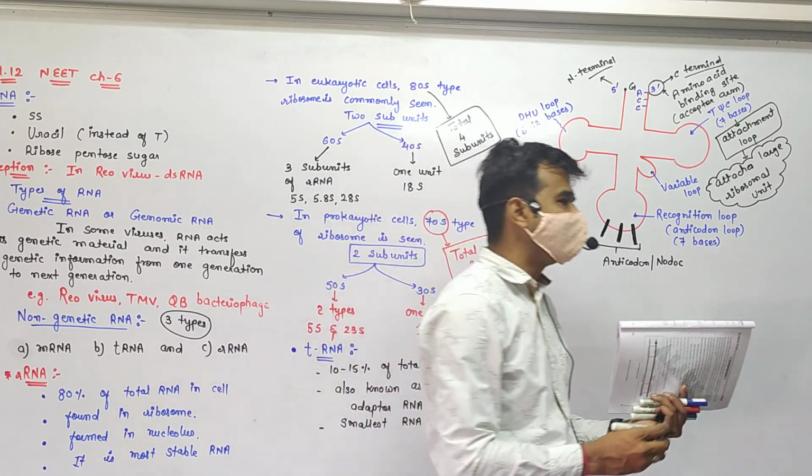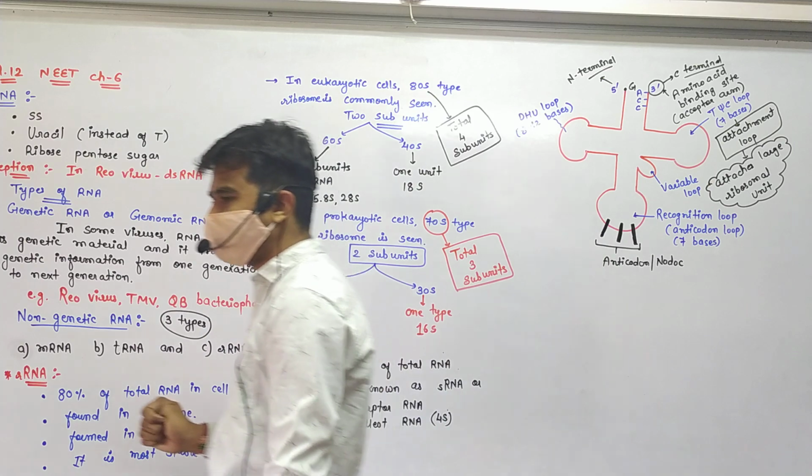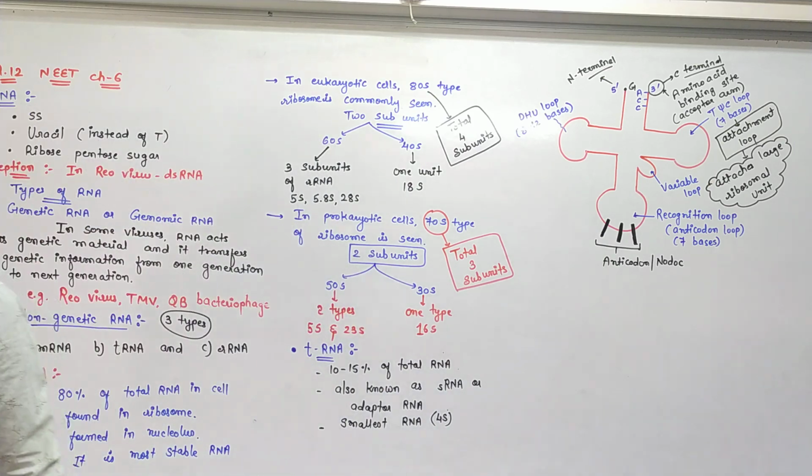E site is the elimination site, from which the uncharged tRNA is detached. P site means peptidyl site, where the amino acid binds to another amino acid and the polypeptide chain is formed.